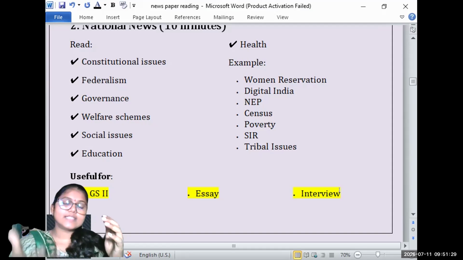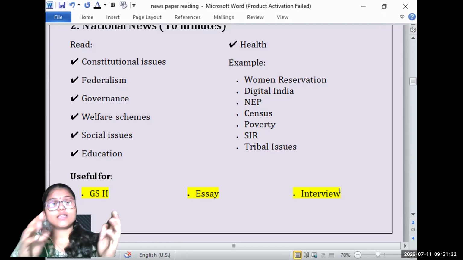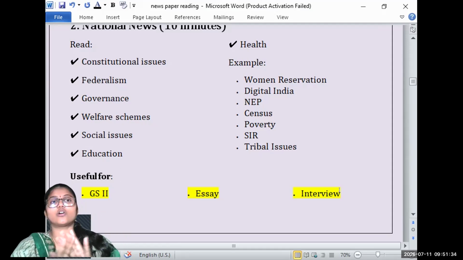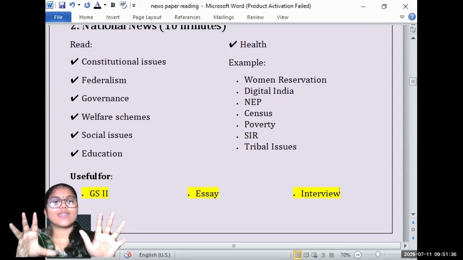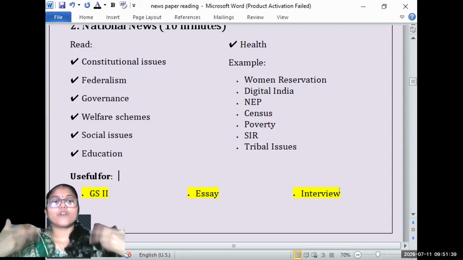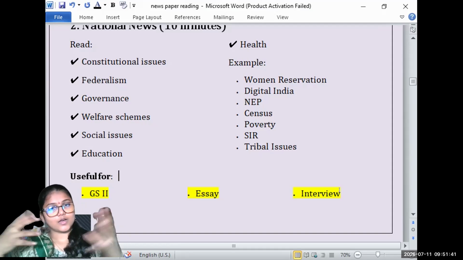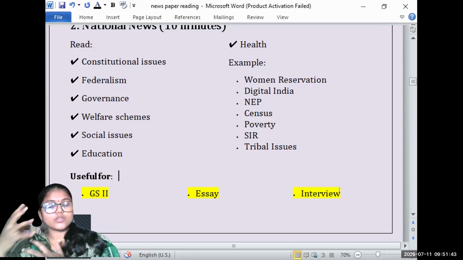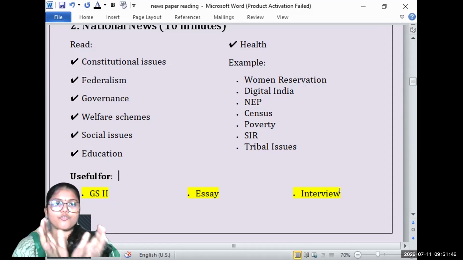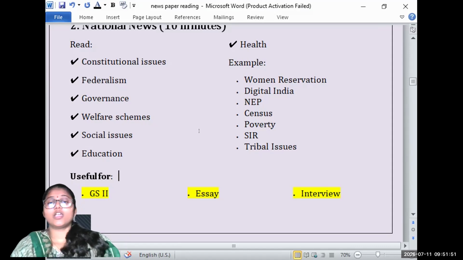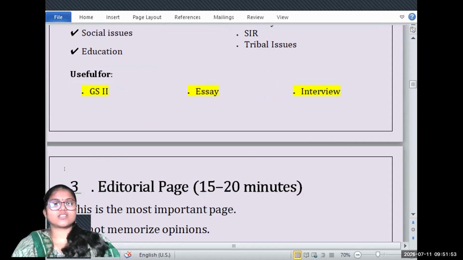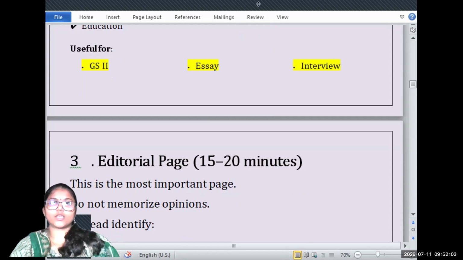You are analyzing the reason, analyzing the situation. Again, it's not newspaper reading, it is analyzing. When you're analyzing, you're actively processing the information, so you will have lots of points which you can discuss in an interview. Interview, again I want to say, is not just a question answer session, it is a discussion type. So it will be useful for GS1, essay, and the interview.